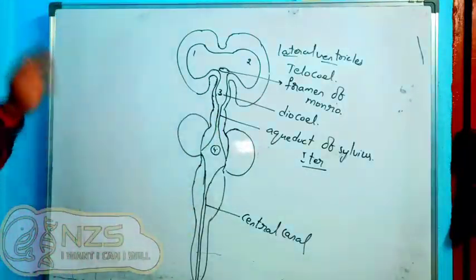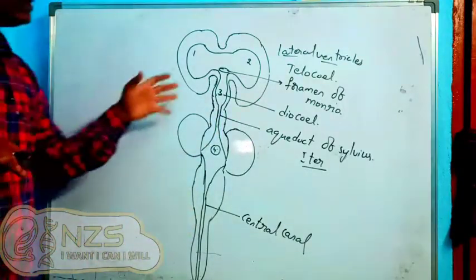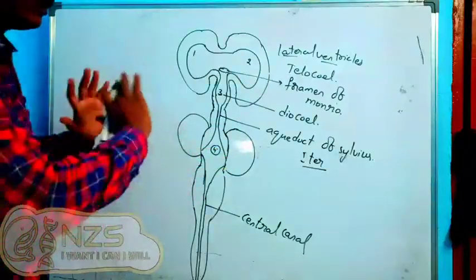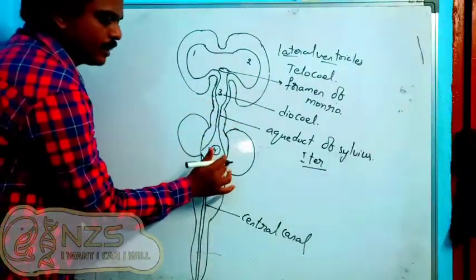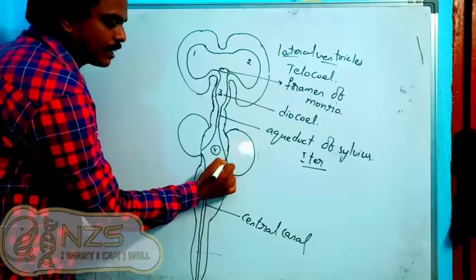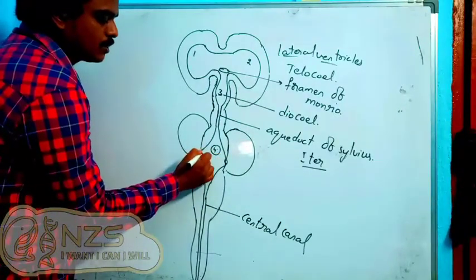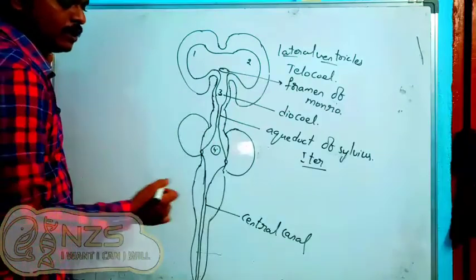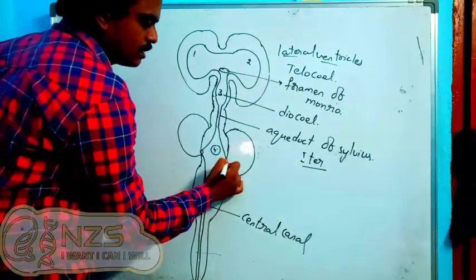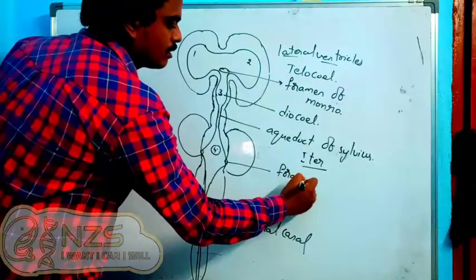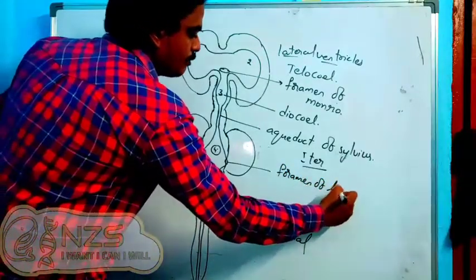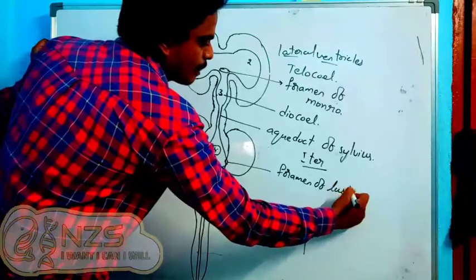Now the point is, the CSF produced inside the ventricles should go into the surrounding outer layers. How? In this fourth ventricle you can see two openings on the lateral sides. Those two openings are called the foramen of Luschka.